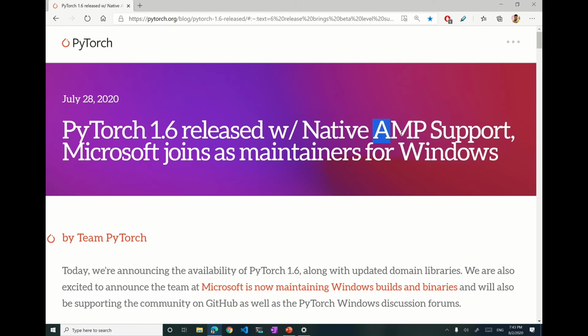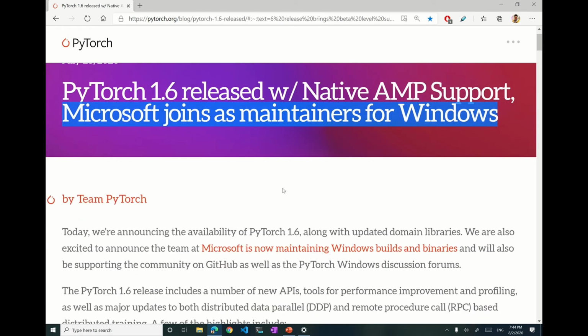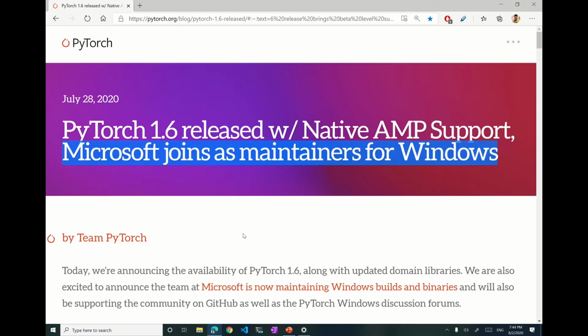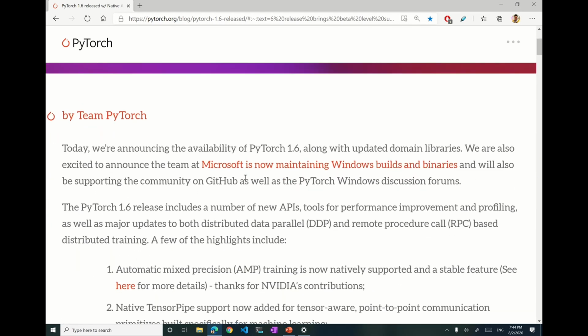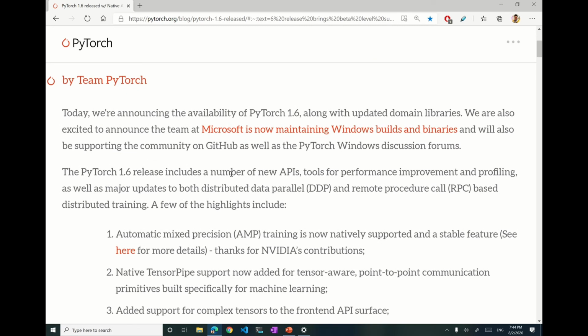Previously, automatic mixed precision training required another library called Apex, but now we don't need any additional library. It is inbuilt into PyTorch itself. Then another big thing is Microsoft is joining as a maintainer for Windows PyTorch. That's great. Let's read more about what all changes are there in PyTorch 1.6.